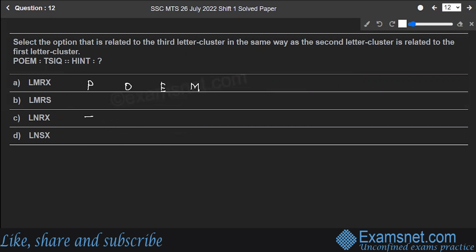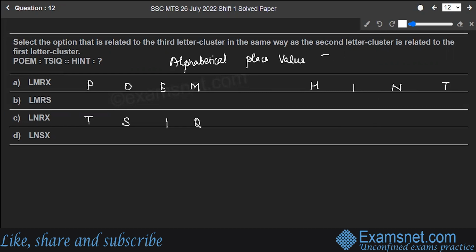It is related to TSIQ. Next, hint will be related to which letter cluster in the same way. What is the position? See, you will be using the same alphabetical place value table that I had made in the previous question.